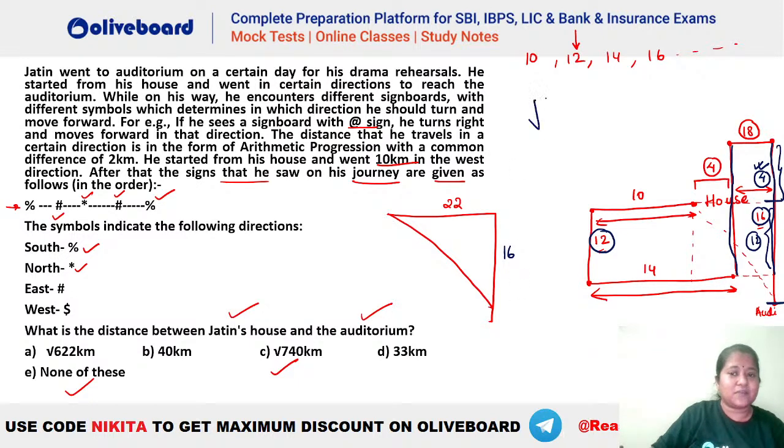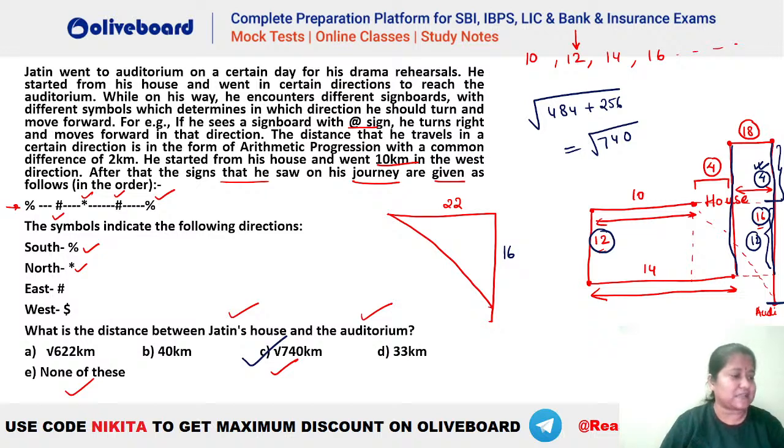So under root कितना मिल रहा है? You can see that is equal to 484. 22 square कितना होता है? 484 ही होता है ना? And this is your 256, isn't it? So what do we get here? 6 plus 4, 10. 8 plus 6 is 14, and 4, 5, 6, 7. So root 740. Okay? So root 740 would be the right answer here.